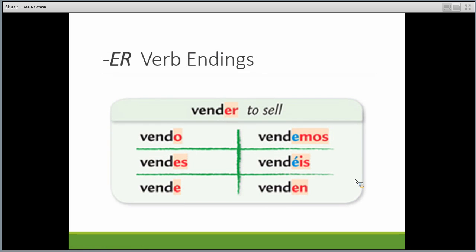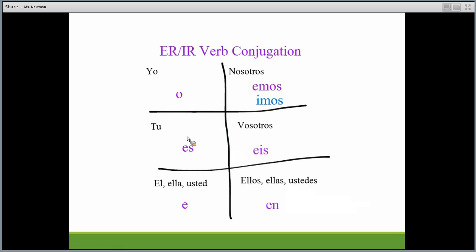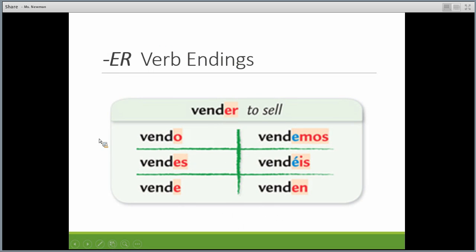Okay, so here's a closer look so you can see how it's applied. We would take off that ER of the verb vender, and you just add those endings shown on this chart right here. This may be something you want to copy down so that you can use for all your verbs in the future. So we have vendo, vendes, vende, vendemos, vendéis, venden, depending on who is talking.